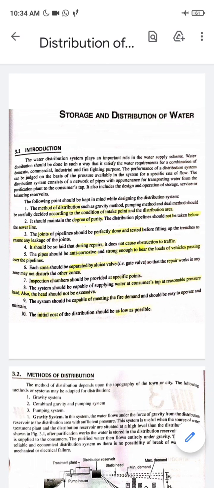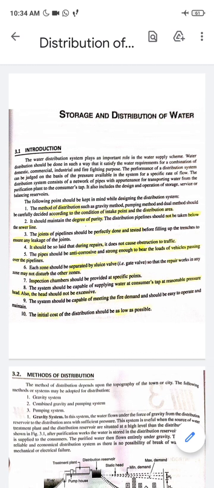The first point is that the method of distribution, such as gravity method, pumping method, and dual method, should be carefully decided according to the condition of the intake point and the distribution area. Right? When we have to supply water to a certain town, or to a certain water supply scheme, we first have to decide where the intake point is from the surface source.